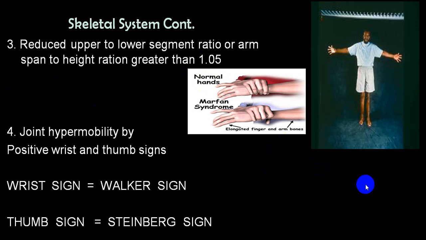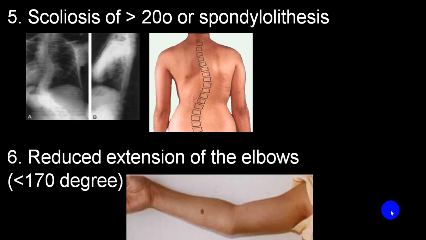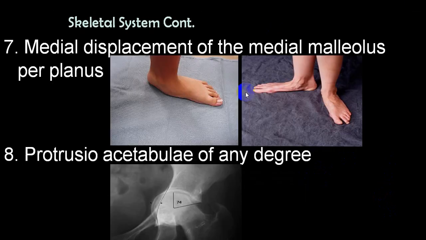Hypermobility of joint. We'll show you some of the figures. This is thumb sign. This is wrist sign. You can see this cannot be extended. It is less than 170 degree. Reduced extension of elbow. This is scoliosis. This is pes planus.